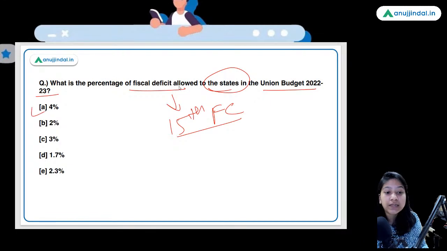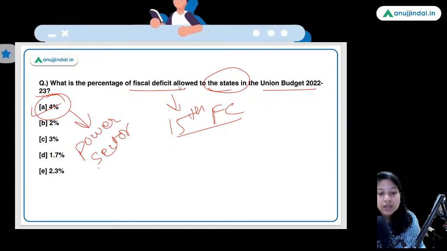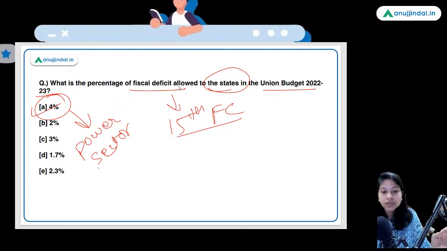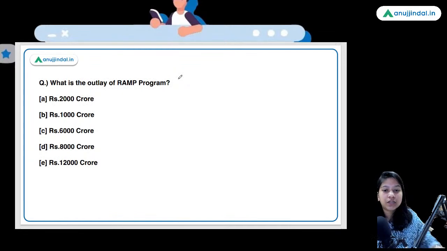Absolutely 4%. But here, what is the condition? The condition is that the states are allowed to incur 4% of fiscal deficit only when they have made an expenditure on improving the power sector. So the power sector reforms are tied up with the increased fiscal deficit target. Here is the condition laid down in the budget of 2022 to 2023. Do remember this thing.